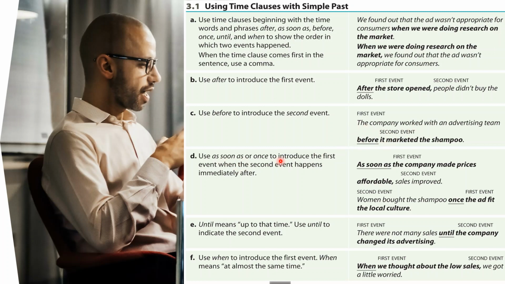When the second event happens immediately after. Until means up to that time, and use when to introduce the first event. When means that the events happened at almost the same time.